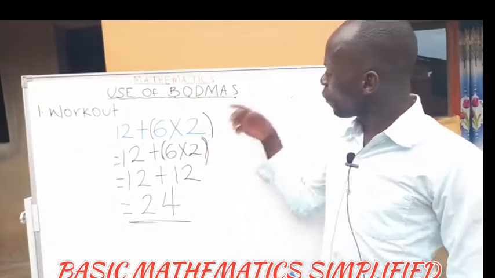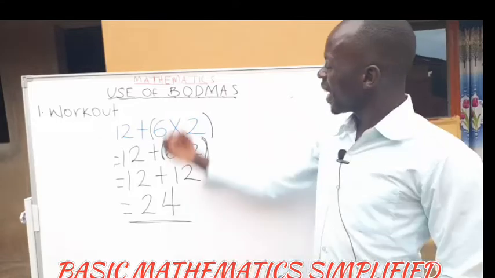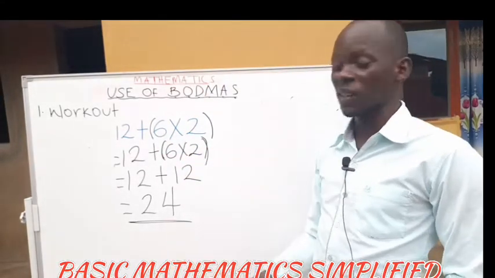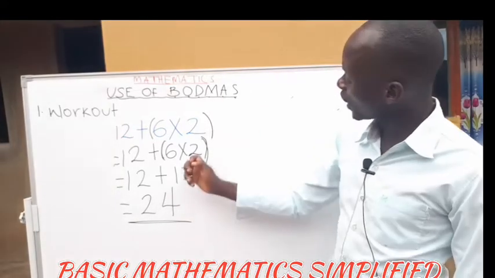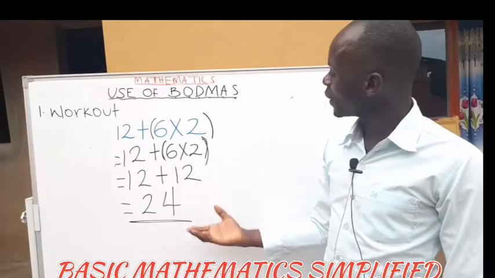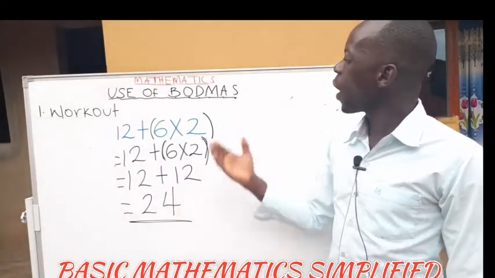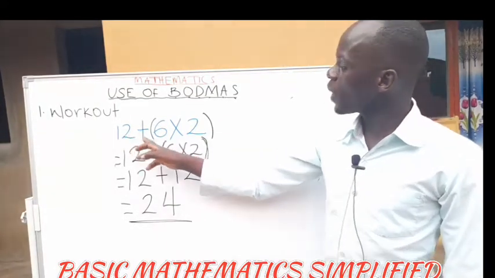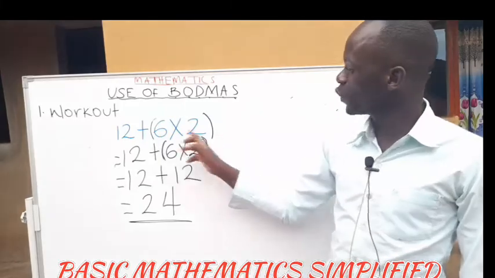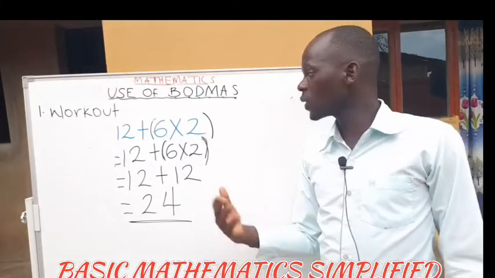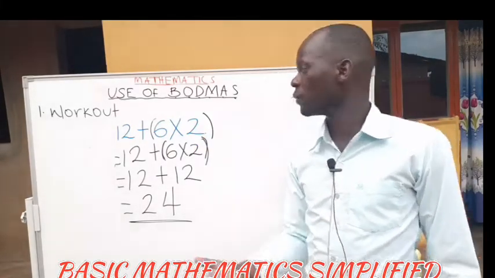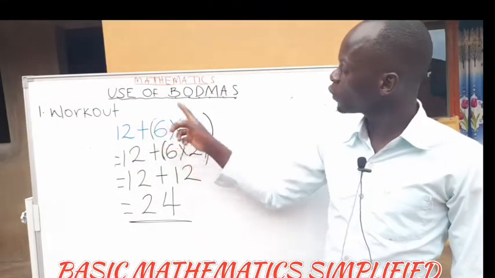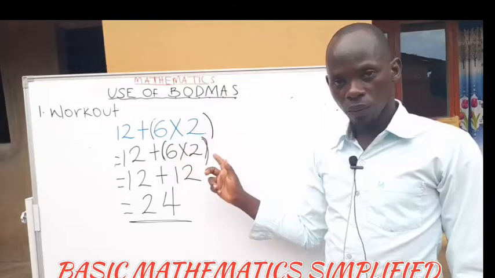Because you will wonder, why there did we rearrange? And why didn't we pick 12 multiplied by 2? Because multiplication comes first. Yes. The other side, we rearranged simply because we were adding to what we have. But this one here, we are saying 12 plus the product of these two. Product is a result got after multiplying two numbers. We all know that.